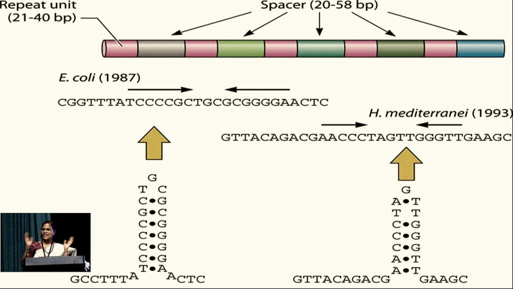Now there will be a doubt within you: what is this CRISPR-Cas? CRISPR stands for clustered regularly interspaced short palindromic repeats. I'll show you the image. This is the CRISPR-Cas. You can see the spaces that are regularly interspaced. The repeated unit will be 21 to 40 base pairs, where BP is base pair, and the spacer will be 20 to 58 base pairs.